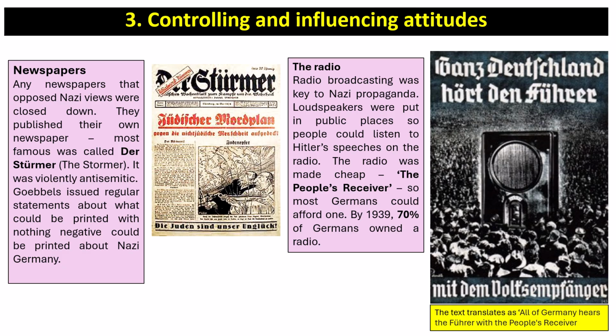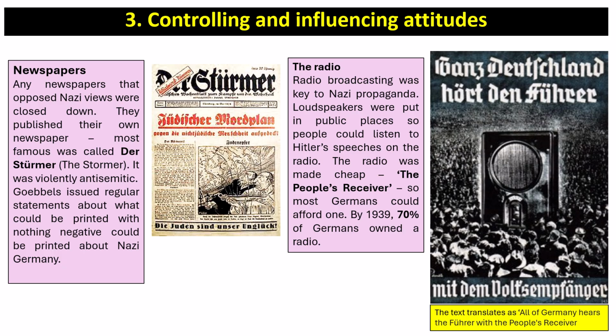Another key way the Nazis controlled people was through newspapers. Any newspapers that opposed Nazi views were closed down. They published their own newspaper. The most famous was called Der Stürmer, which meant the Stormer. It was violently anti-Semitic. Goebbels issued regular statements about what could be printed, with nothing negative being able to be printed about Nazi Germany. The radio was also key.